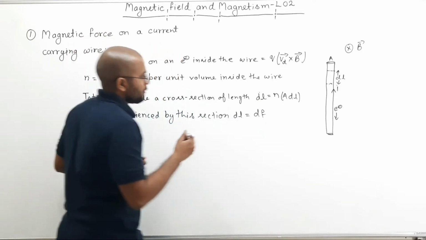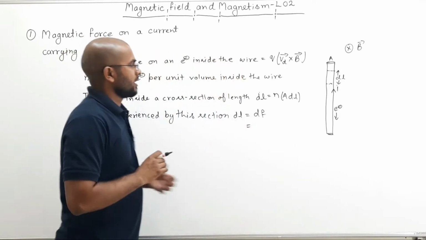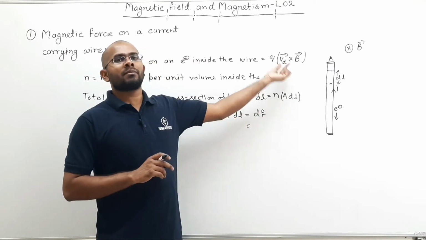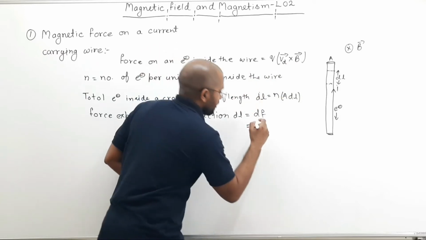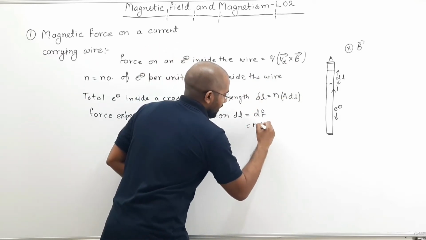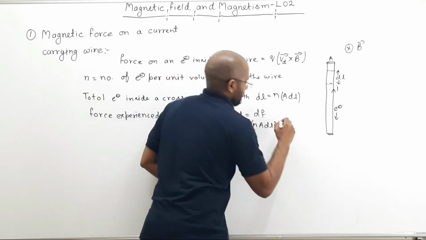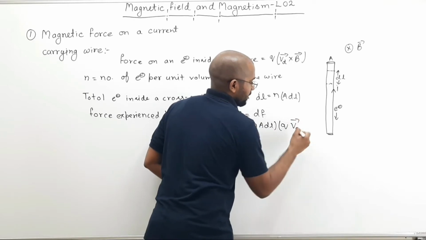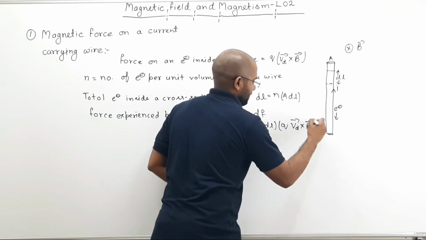Now what will be this force? This force can be written as, see, this is the total number of electrons and this is the force experienced by one electron. So I can simply multiply this with this. So n A dl multiplied by this. What is this? q times Vd, where Vd is the drift speed, multiplied by B vector.